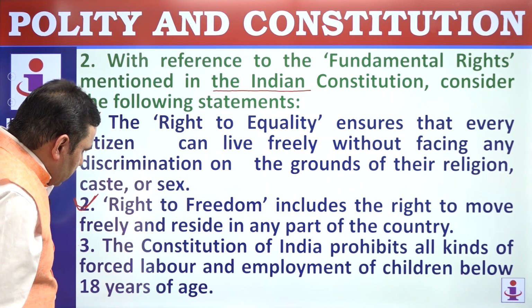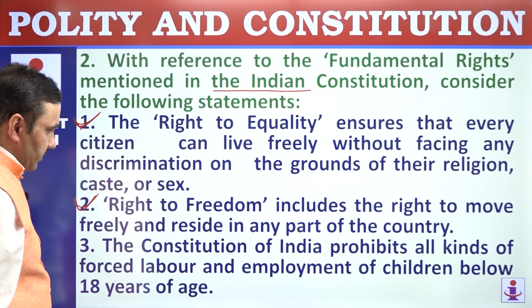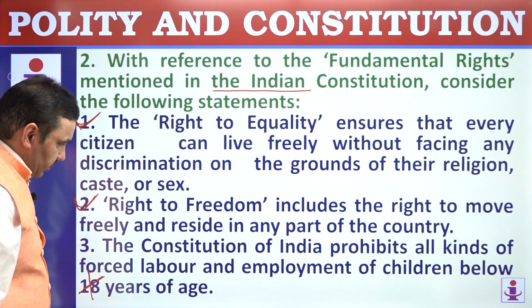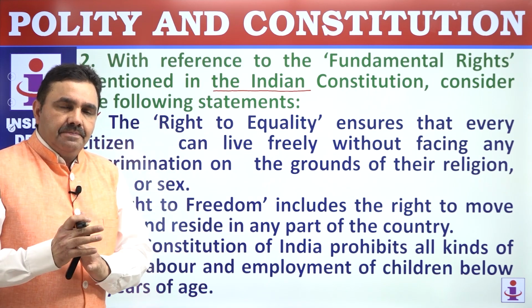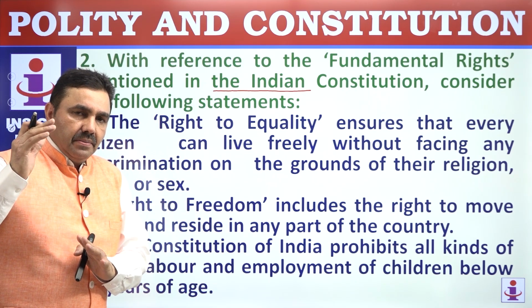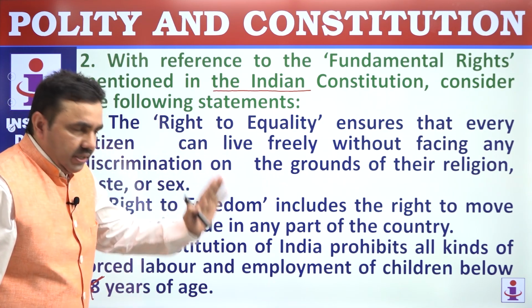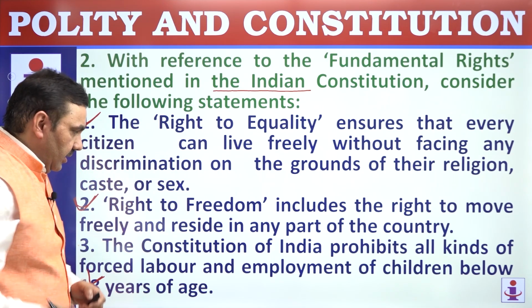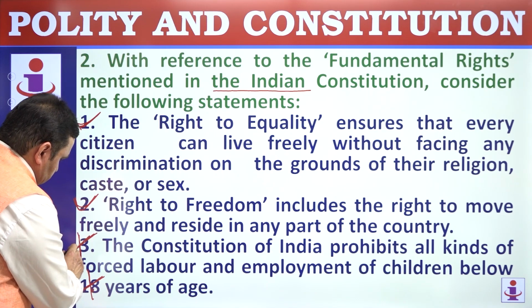The Constitution of India prohibits all kinds of forced labor and employment of children below the age of 14 years, not 18 years, 14 years. Look at Article 24 of the Constitution. Article 23 prohibits trafficking and begar. Article 24 prohibits employment of children below the age of 14 years in factories or other kinds of hazardous employment. So this is 14 years. Point number 3 here is incorrect.